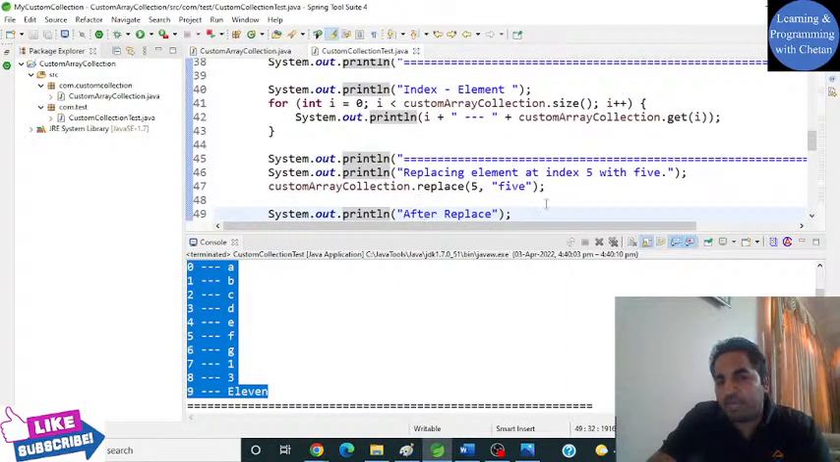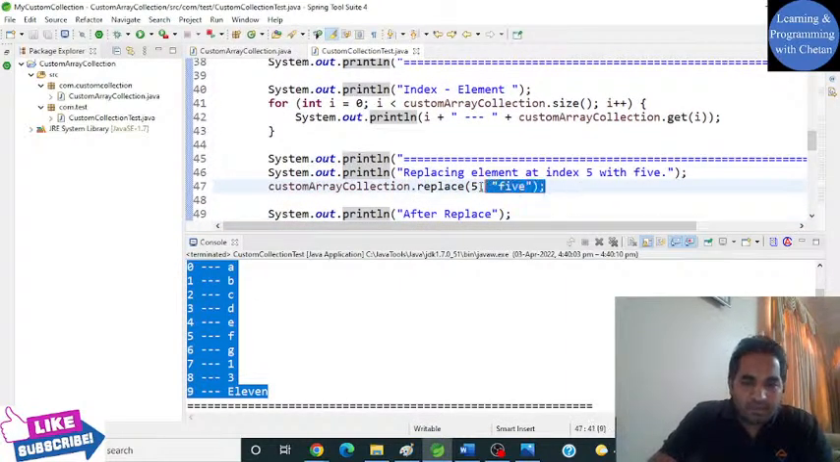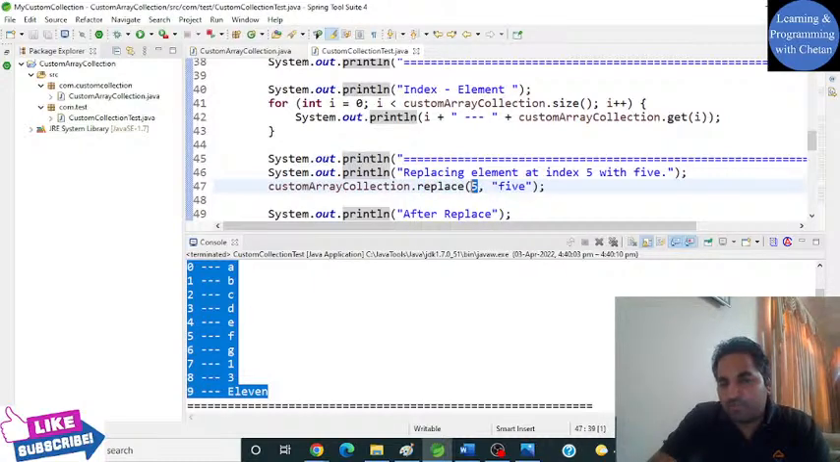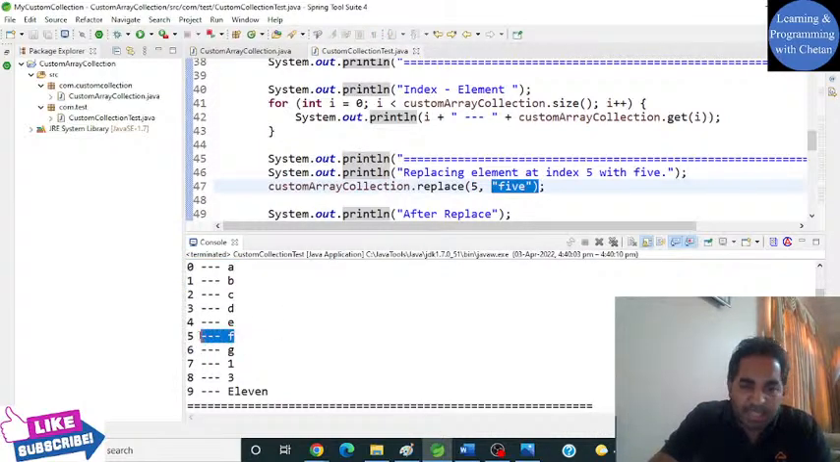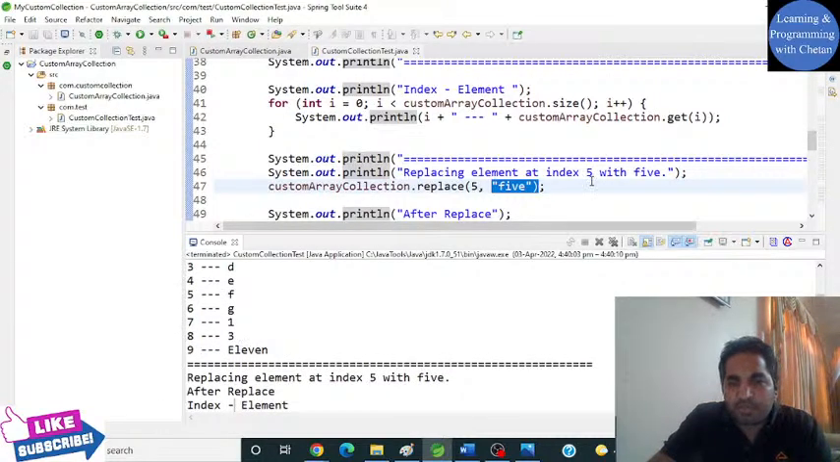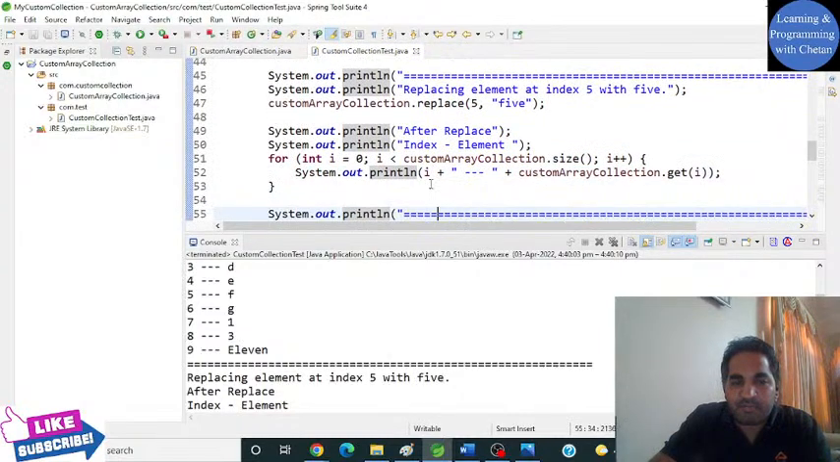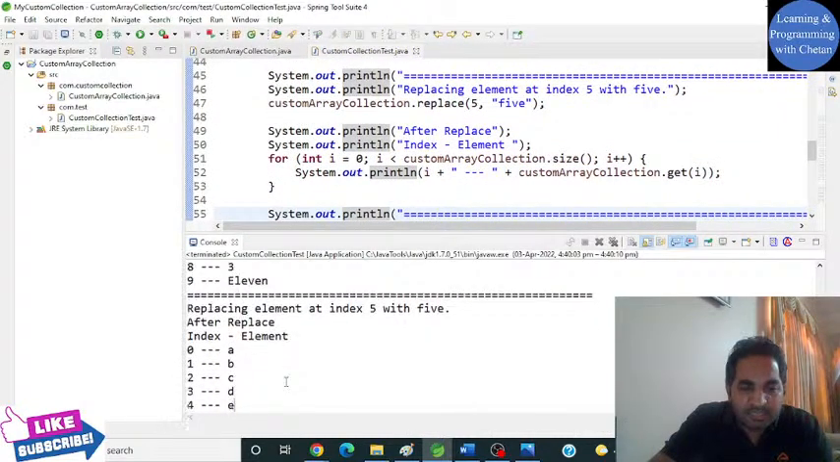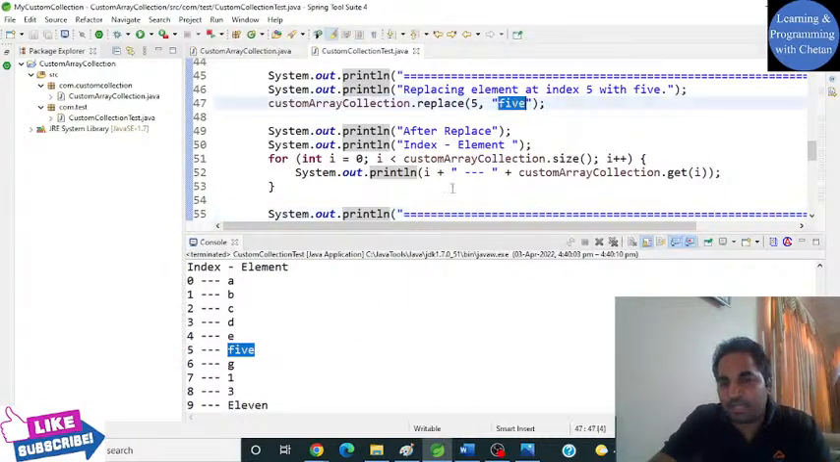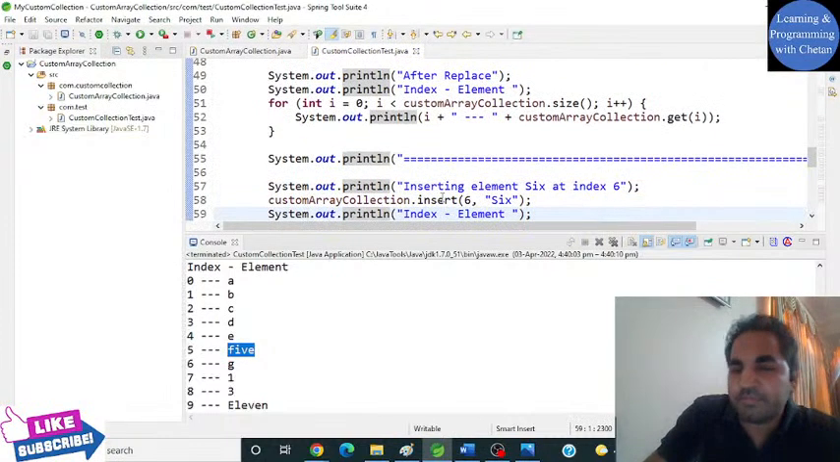Now let us perform the replace operation. I am trying to replace an element at index value 5 with the value 5. What is the current value? The current value is f. Now let us try to replace it. After performing this operation, I have again printed the value. At index value 5, here you can see we got an updated value as 5. So our replace operation is also working absolutely fine.